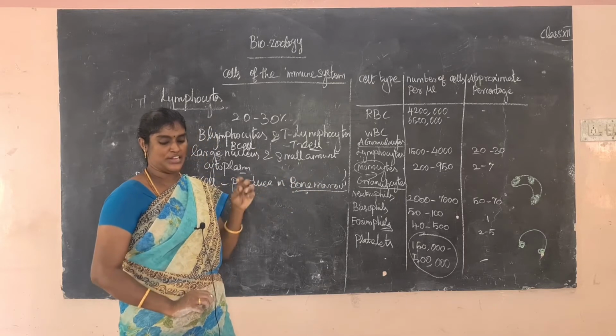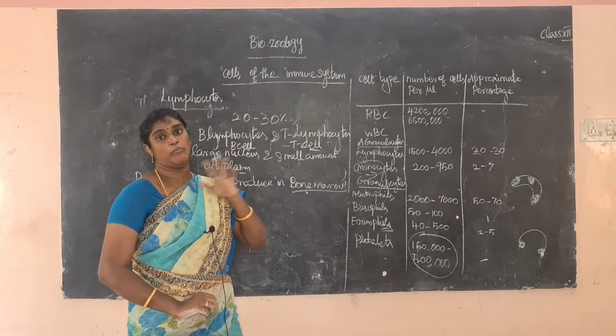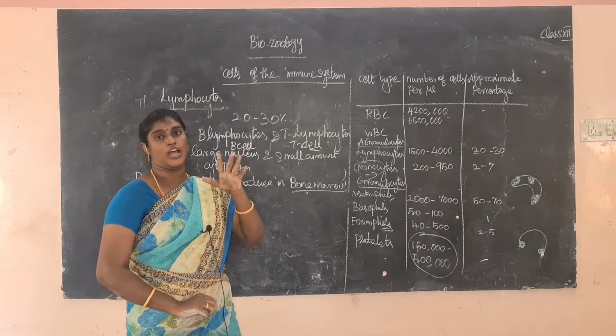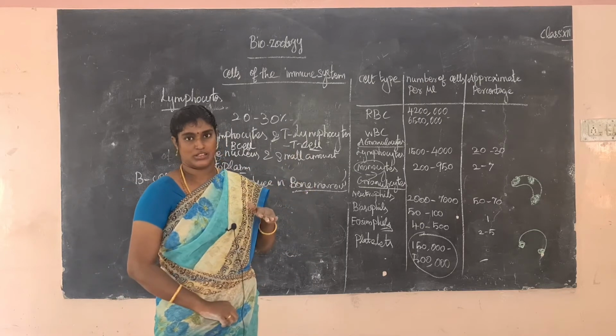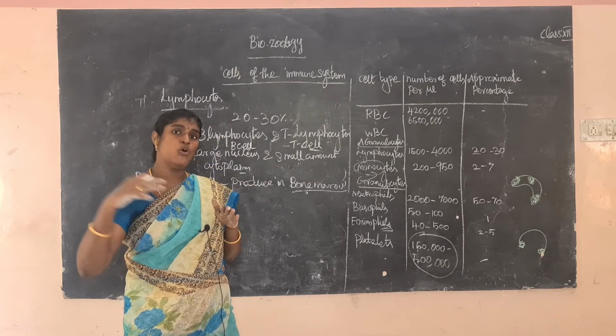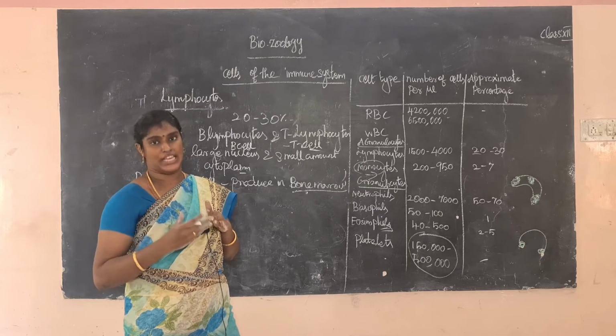The B lymphocytes stay in the bone marrow until they are mature. Until they mature, where is it present? In the bone marrow. But the other cells move into the blood, circulate around the body, and easily move to the lymph node and thymus.